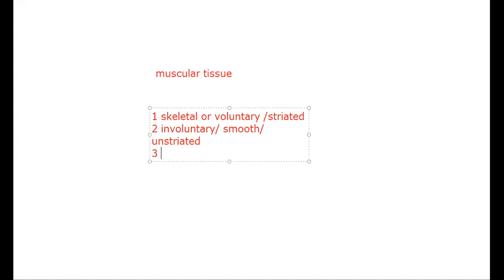The third one was cardiac muscle, which we call involuntary or cardiac, C-A-R-D-I-A-C, cardiac muscle.